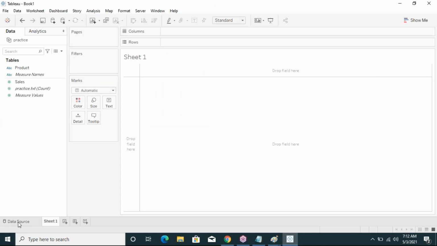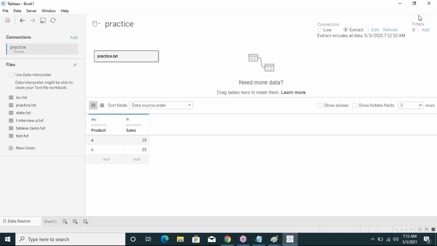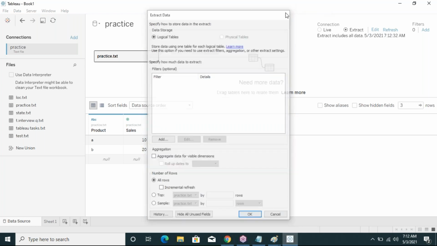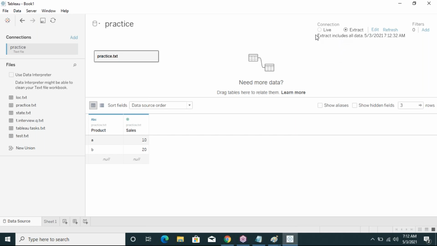So here the mode is going to be extract mode. After extract mode, it will ask, see here, to extract include all data. Okay, it is extract all data. After editing, it can take some data. We will see later how to extract some data. No problem. First of all, how to get all the data from the extract connection.